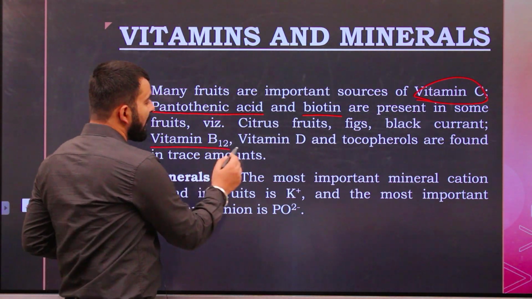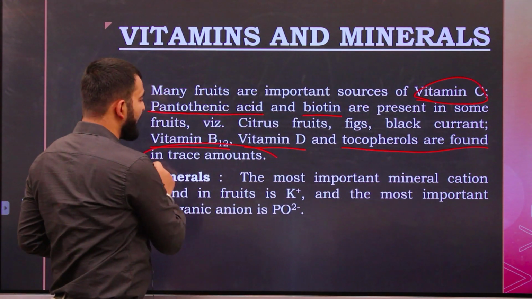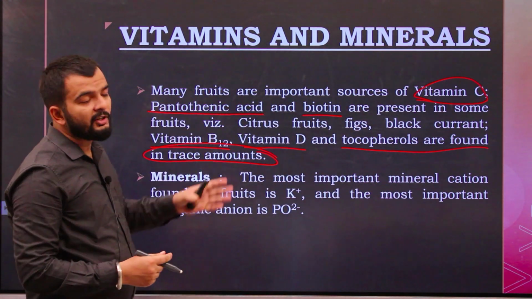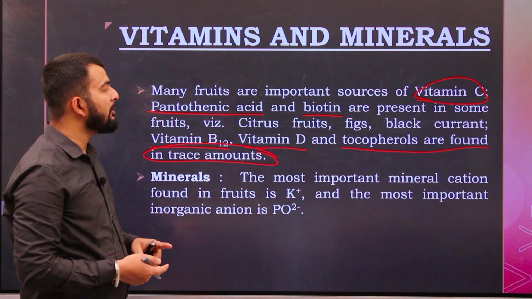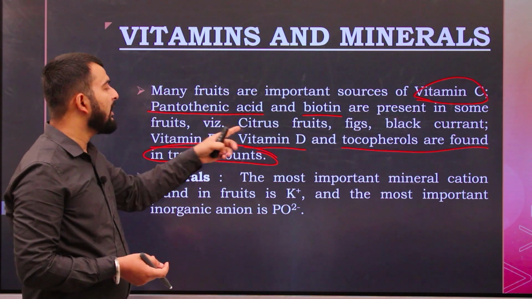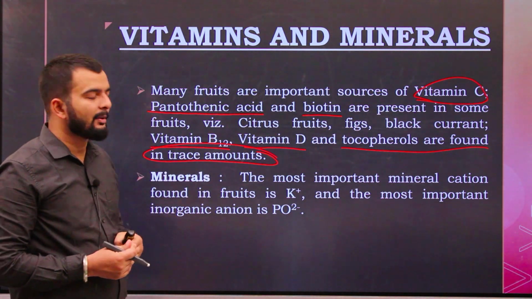Vitamin B12, vitamin D and tocopherols are found in trace amounts. So the major vitamins present in fruits are vitamin C, pantothenic acid, biotin, while B12, vitamin D and tocopherol are present in trace amounts.